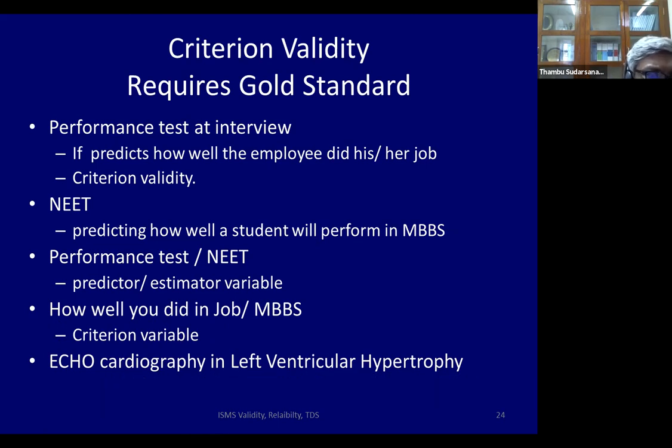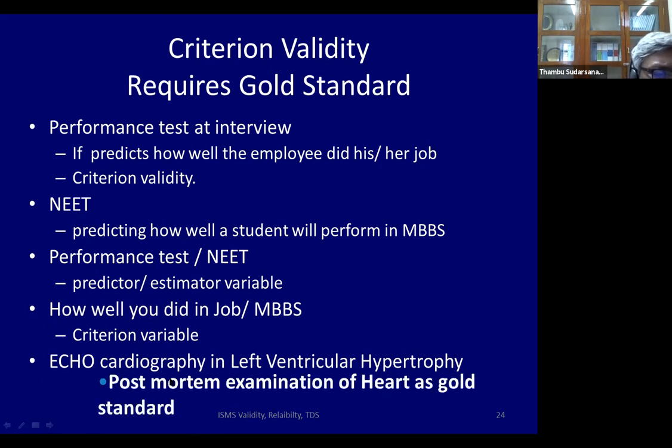Sorry, the new test is the echocardiography. That will also be called the predictor variable. The criterion variable, or the gold standard, is a post-mortem examination of the person's heart. Left ventricular hypertrophy means the left side of the heart became big. So the echo is the predictor variable. The post-mortem examination becomes the criterion variable.